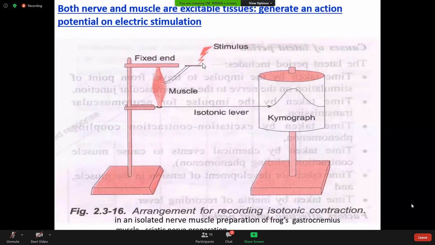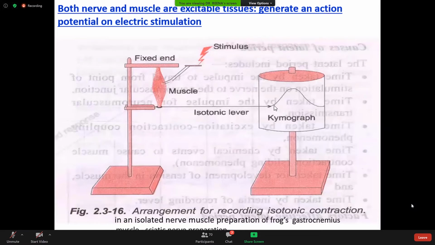The muscle was isolated from the frog and then fixed, and one end of the muscle is connected to the kymograph. There is a writing pencil attached to the kymograph, and the kymograph is moving. On the muscle, the stimulus is applied. When a single stimulus is applied, a particular type of twitch can be recorded, that is called the simple muscle twitch.